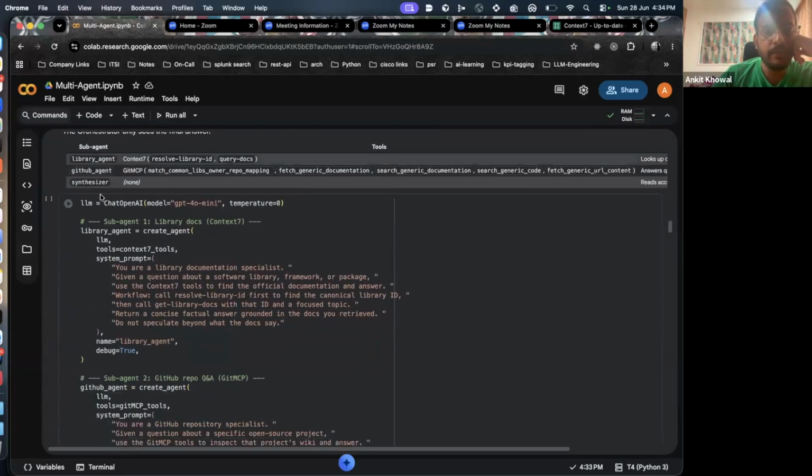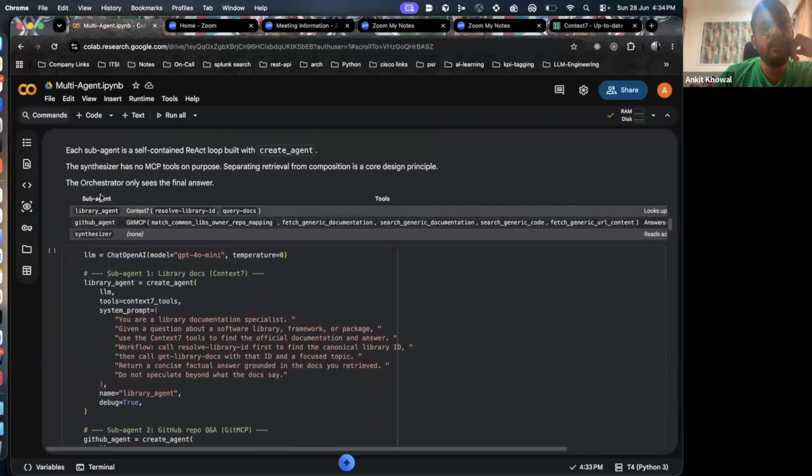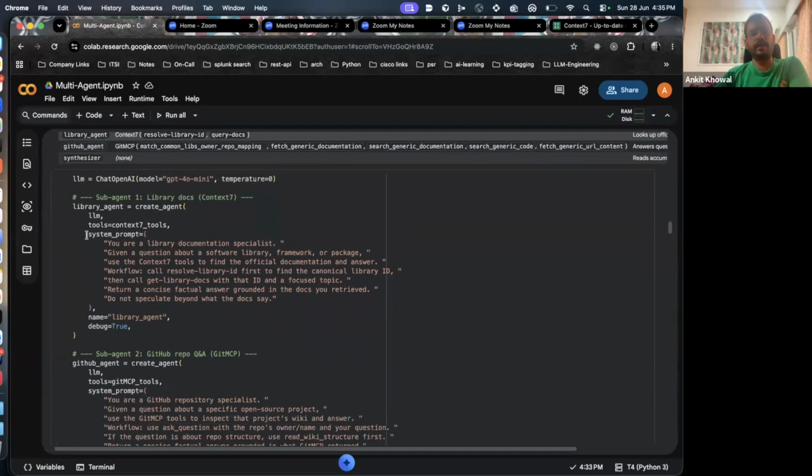So now let's build the sub agent. We had seen that we will use the agentic workflow. So we'll have two types of agent, plus a third one: one is the library agent, one is the GitHub agent, and the third one is the synthesizer. The library agent will pull the information related to the library. The GitHub agent will pull the code for the information provided by the library agent. Let's say I want to learn about LangGraph. LangGraph documentation will be pulled by the library agent, the code will be pulled by the GitHub agent, and they will run a loop within themselves and give the information, and then the synthesizer will synthesize this information and return it back to the user.